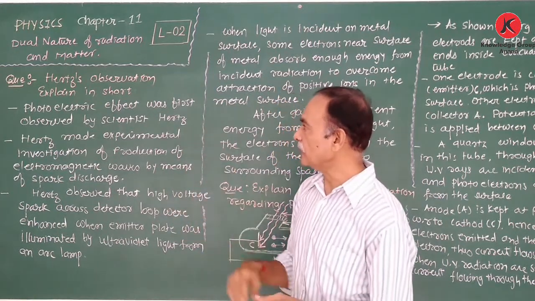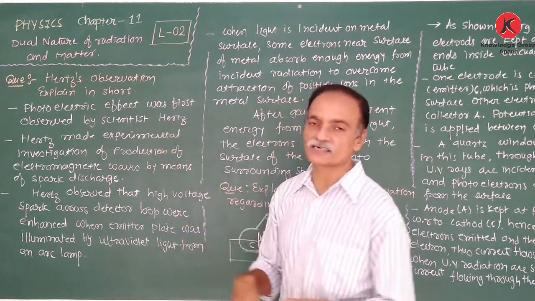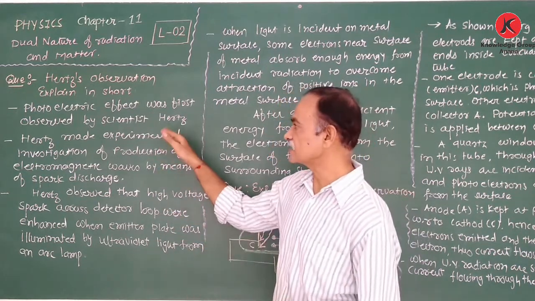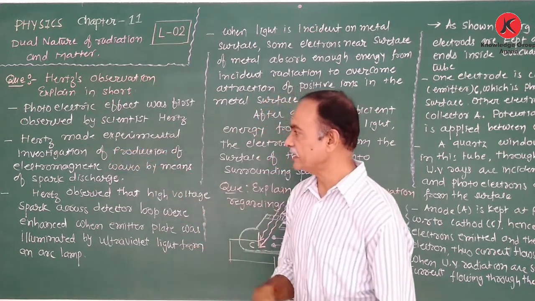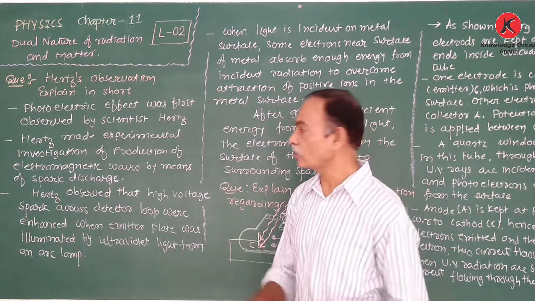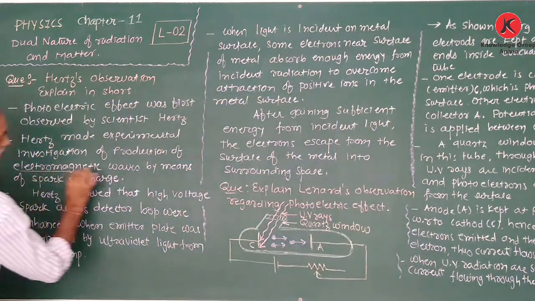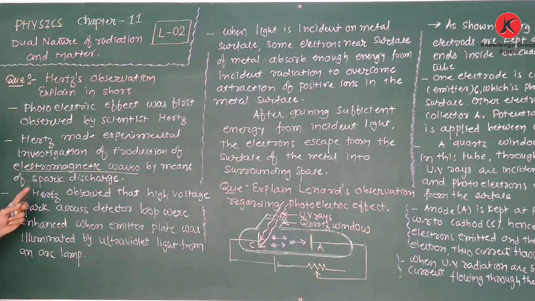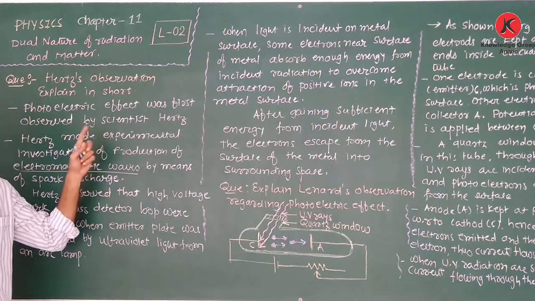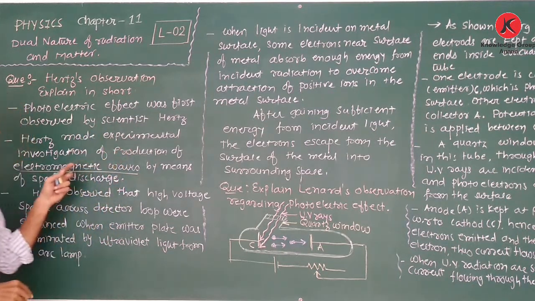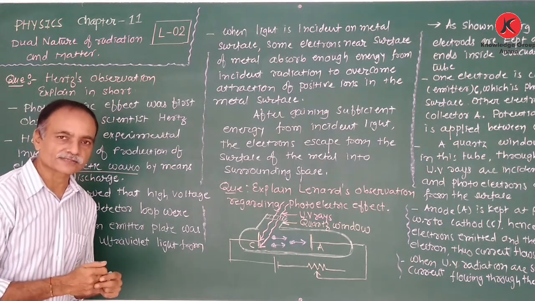Now, the photoelectric effect was first observed by the scientist named Hertz. How did Hertz find the photoelectric effect? Hertz made an experimental investigation of the production of electromagnetic waves by means of spark discharge. We already discussed how electromagnetic waves are produced in the chapter on electromagnetic waves.